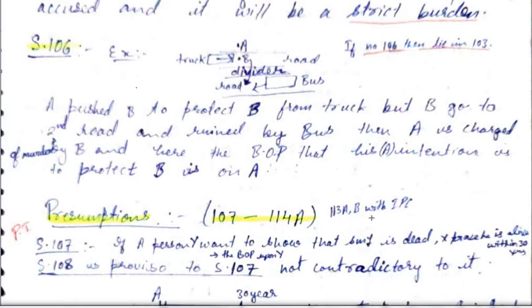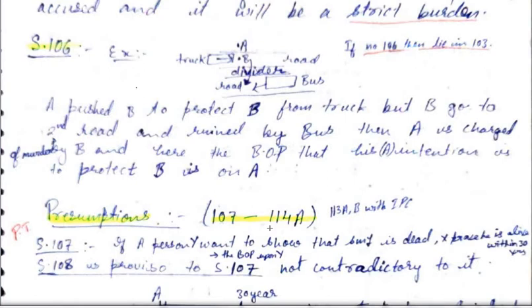113A is related to rape and consent that we would discuss in IPC. Sorry, 113 is related to rape and consent. We would discuss it with IPC. And 113A and B relate to abetment of suicide and dowry, which we will also discuss with IPC. What remains is 107 till 111. So these 4-5 sections we have here to discuss.